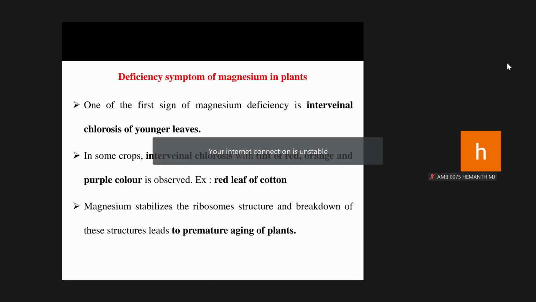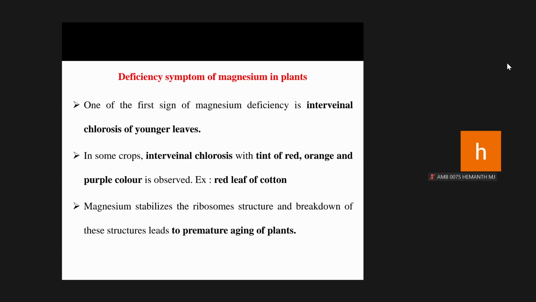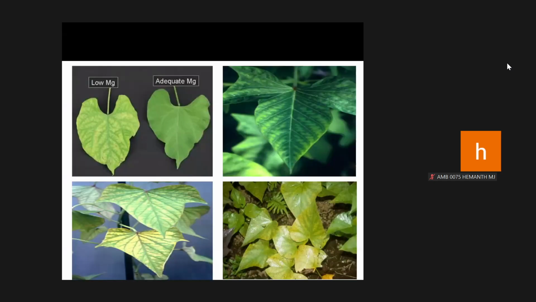Among macro and secondary nutrient elements, they play a major role as compared to micronutrient elements.